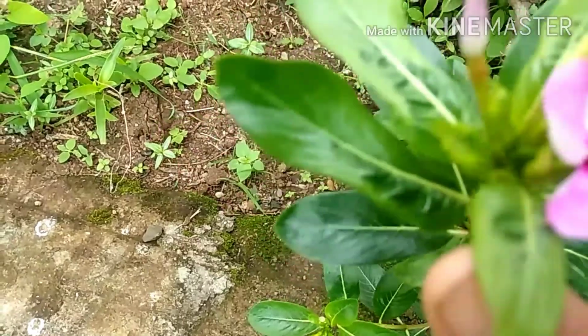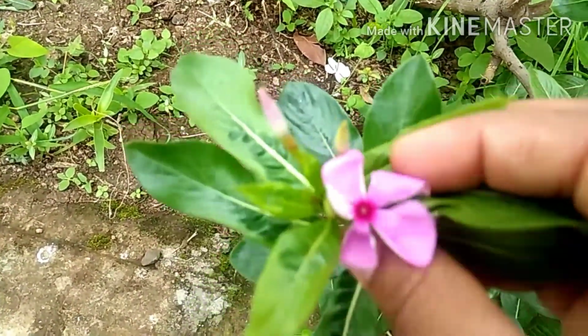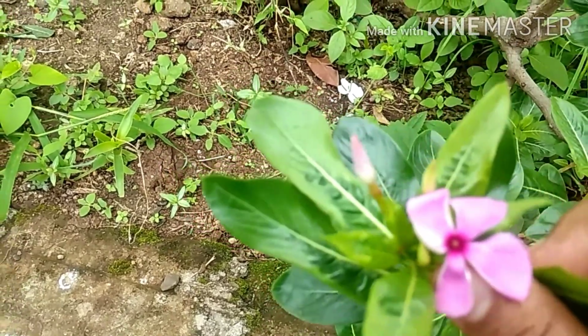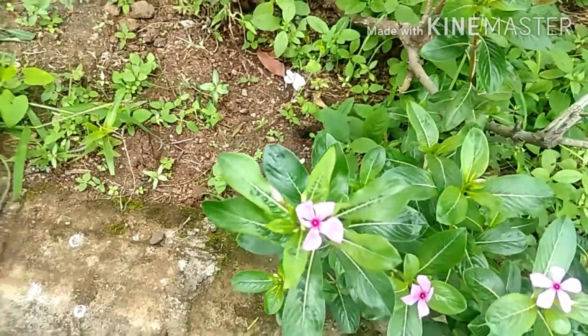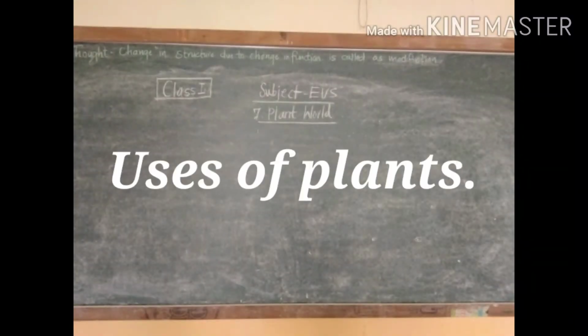Now see, this is the bud and this one is the flower. Plants also bear fruit. Hey student, we know that a plant has many uses and it gives us many things. Which are those that we have to see now in this point.